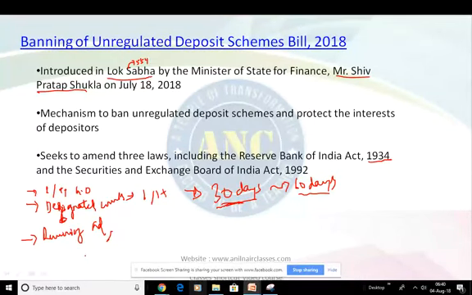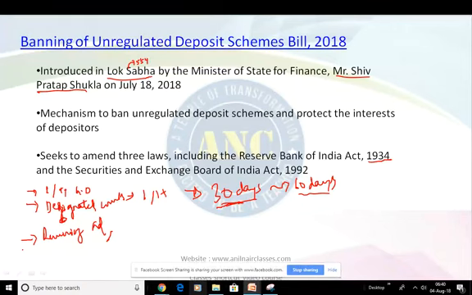Who is fraudulently defaulting on regulated deposit schemes is obviously an offender. Wrongfully inducing depositors to invest in unregulated deposit schemes by willingly falsifying facts, right?